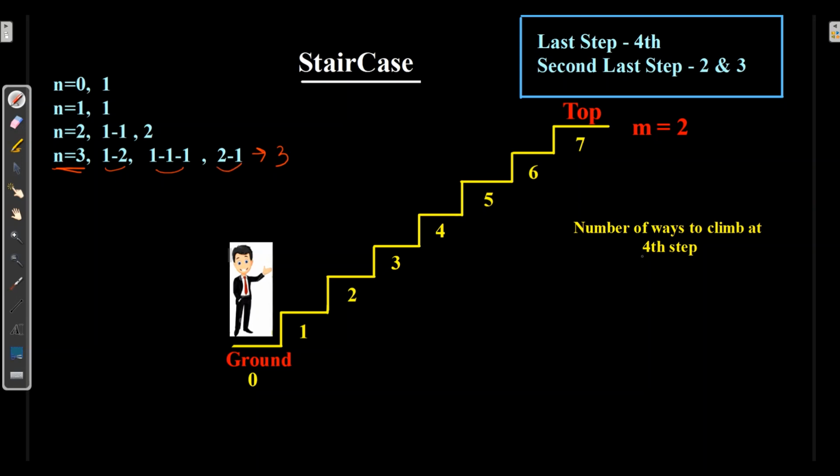Now for calculating the fourth step, we can take the second last step as 2 and 3.